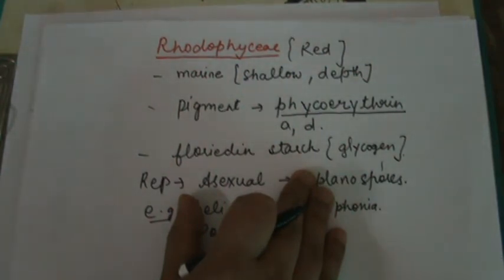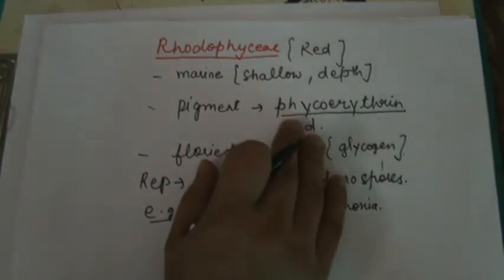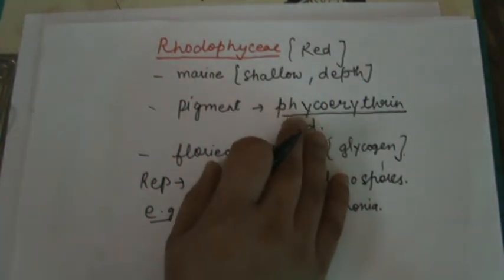Understand? One or 2 MCQ-like questions may come, such as why red algae is known as red. The answer is due to the presence of phycoerythrin.